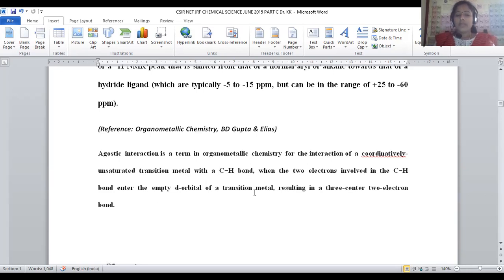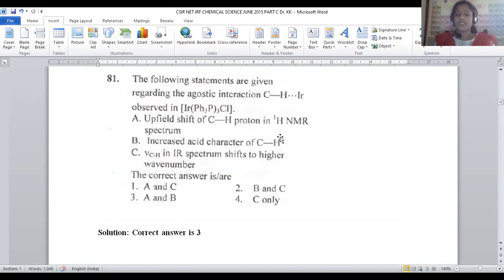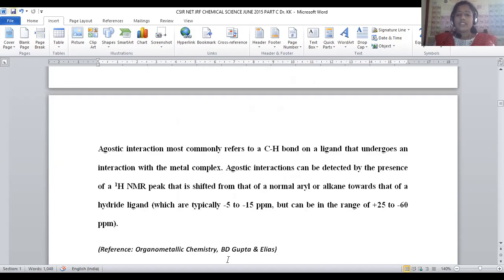Two electrons will participate in the empty d orbitals of the transition metal through banana bond formation, which is known as three-center two-electron bond formation, called the agostic interaction. That is observed whenever unsaturation is present on the central metal. Here is the iridium complex, and in PPh3 you can find phenyl groups. Those phenyl groups have carbon-hydrogen bonds, which will participate in this agostic interaction.